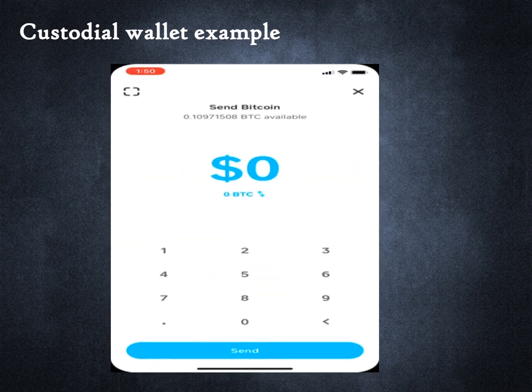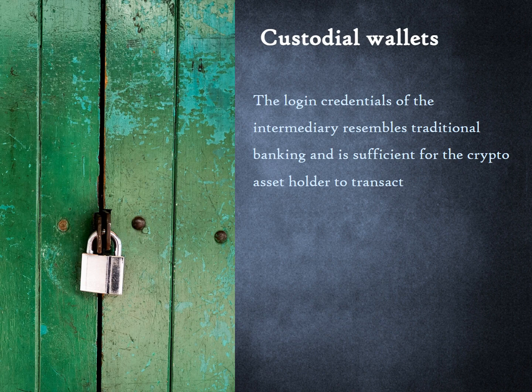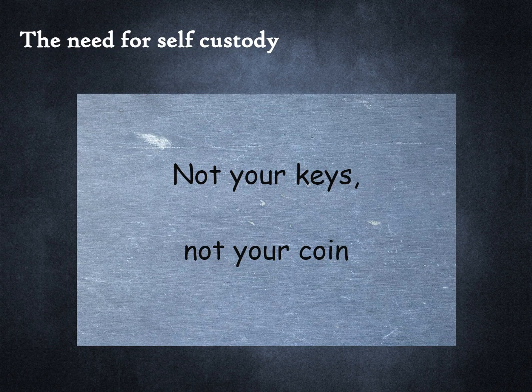I can transfer the Bitcoin to another blockchain address by going to the screen. The private key to the blockchain address is held by the fintech on my behalf. I don't have custody of the private key. In fact, I don't even know what my private key is. The login credentials of the intermediary resembles traditional banking and is sufficient for the crypto asset holder to transact. In the crypto world, there is a saying: not your keys, not your coin.